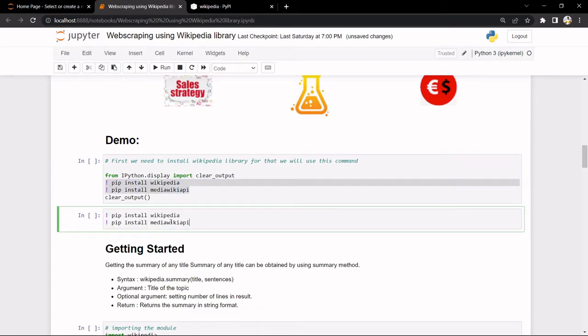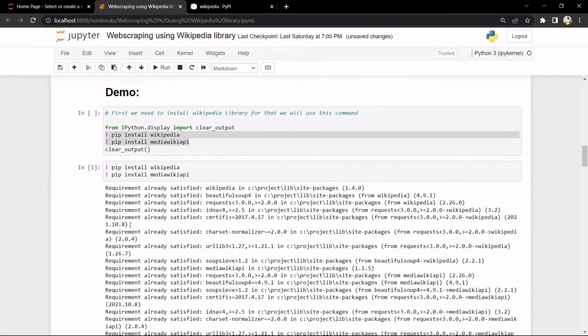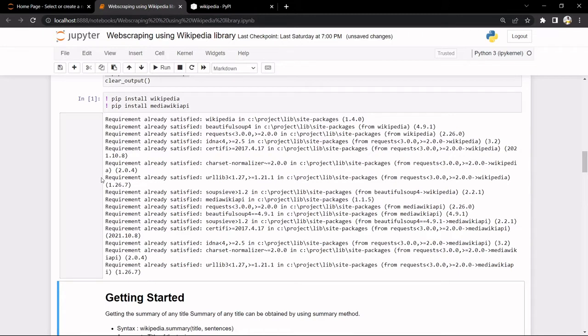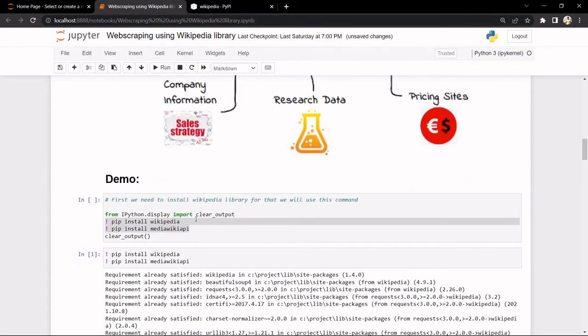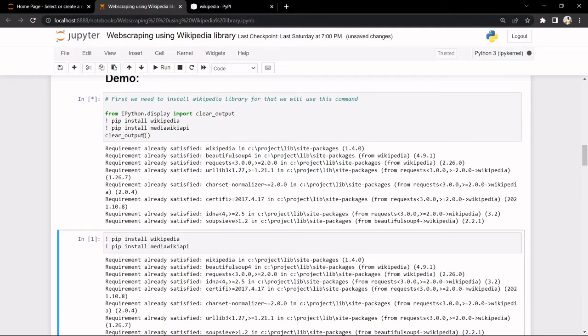So first of all, I will just run exclamation mark pip install wikipedia. The exclamation mark is for the notebook to understand that it is a command that needs to be executed. So there we go. As I have already installed both the libraries, it is already saying requirement satisfied. Now I'll run this code.